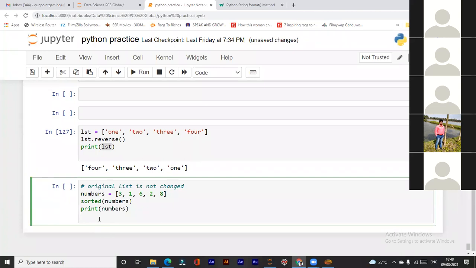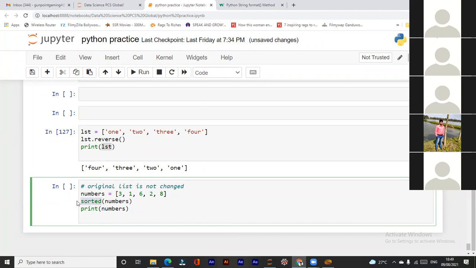Arranging in an order. Arranging in small to large value, sir. So 1, 2, 3, ascending order. Ascending order, yes. Okay, but what is the difference between sort and sorted?